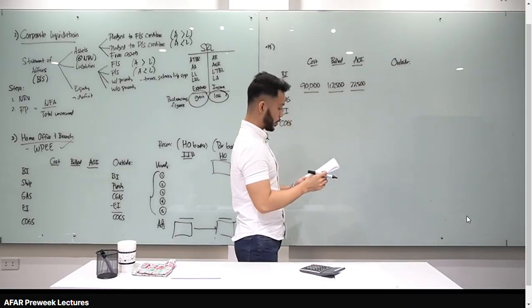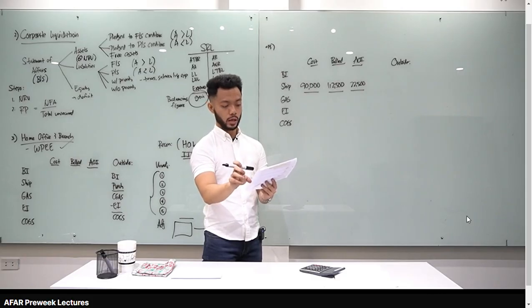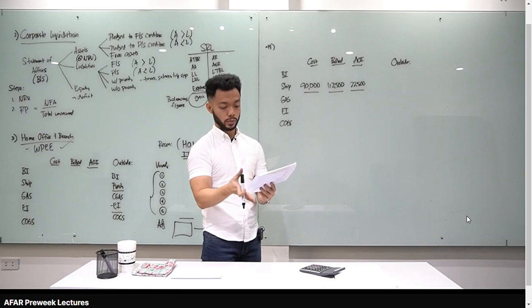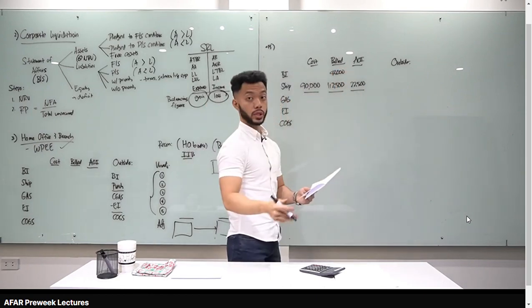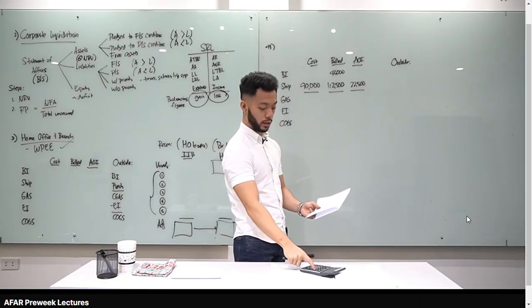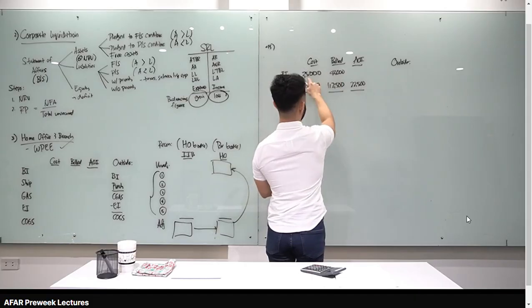And then, doon tayo sa beginning inventory. Nakita mo dyan class, beginning inventory of the branch. Doon tayo sa from home office. Okay? Billed at 20% above cost. Okay, so nasa books yan ni branch, therefore dito siya, 42,000. And then sabi dyan, 20% above cost. So ang gagawin ko dyan, 42,000 divided by 1.2, 35,000. 42 minus 35, you have 7,000.